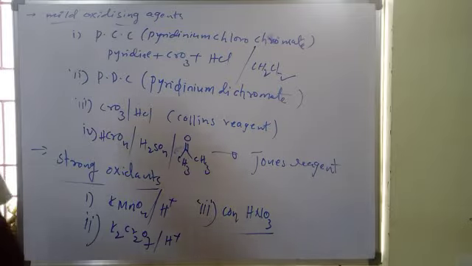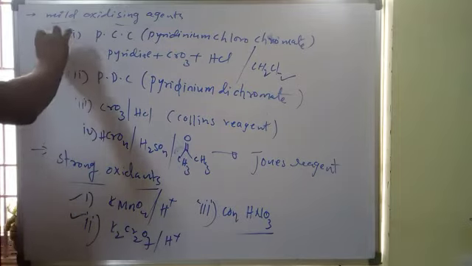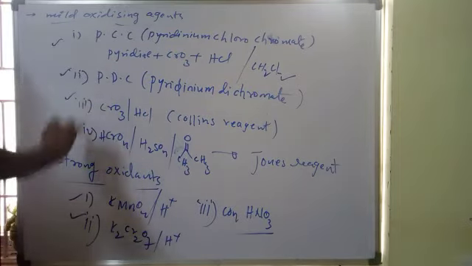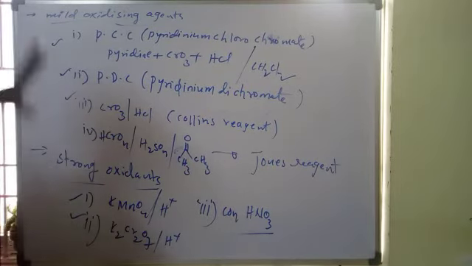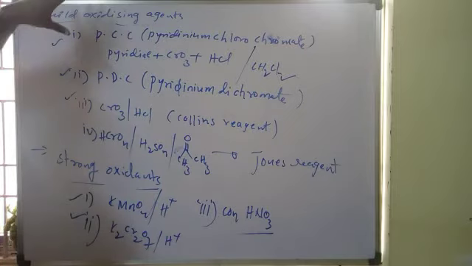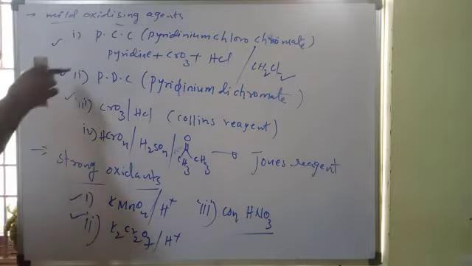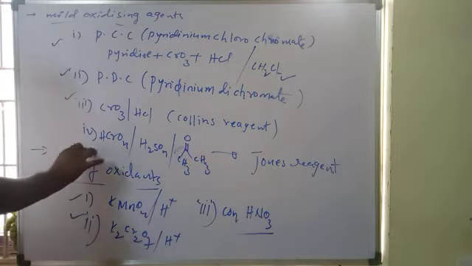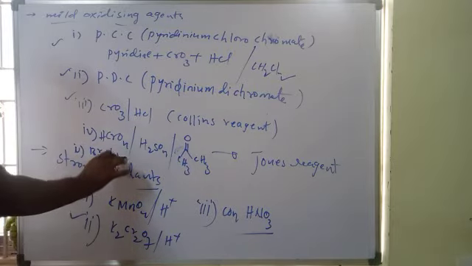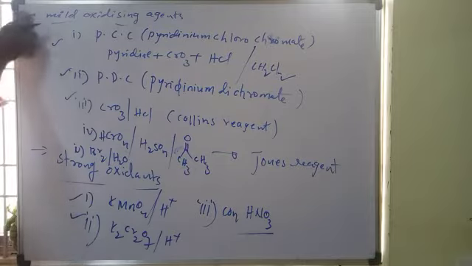Widely we will use these two for strong oxidizing agents. For mild oxidants, we can use these three. Also you can take bromine in water; this is a mild oxidizing agent.